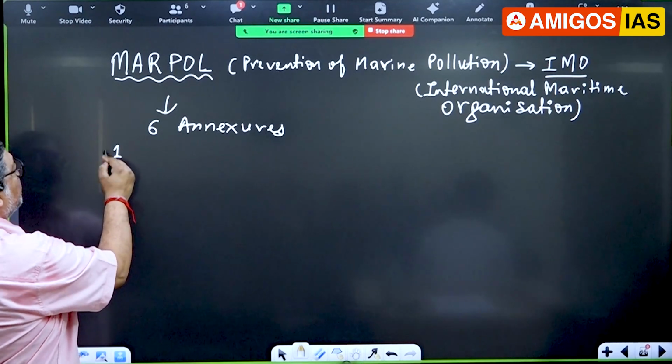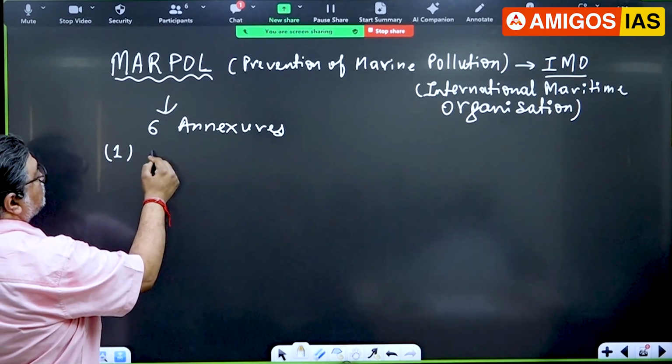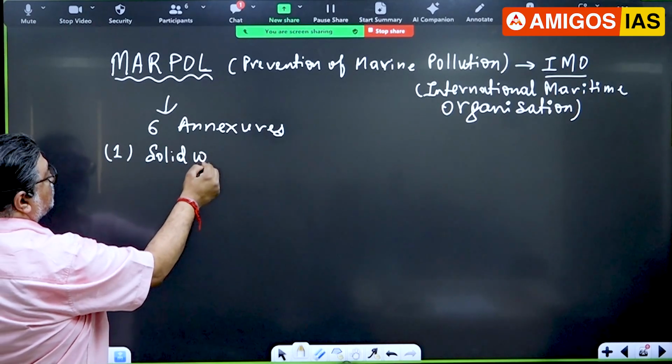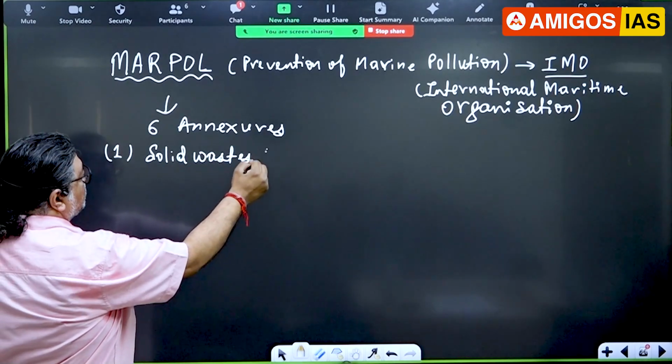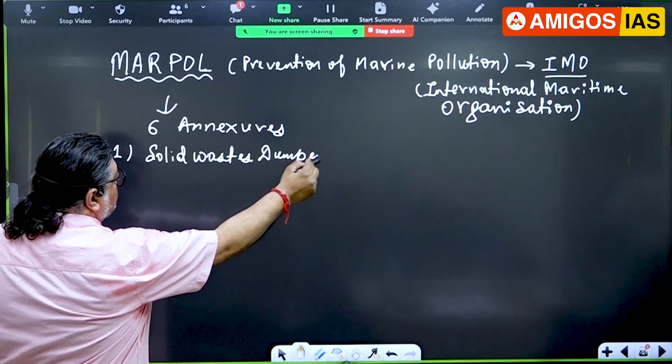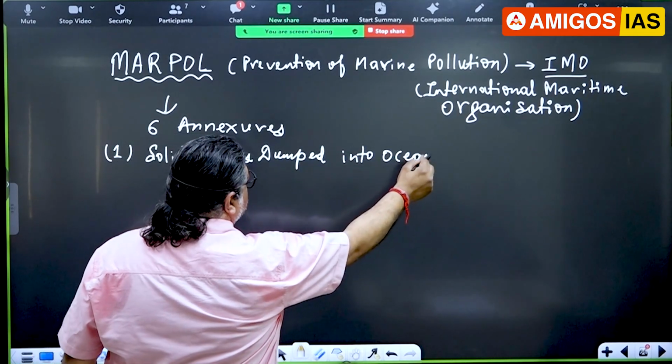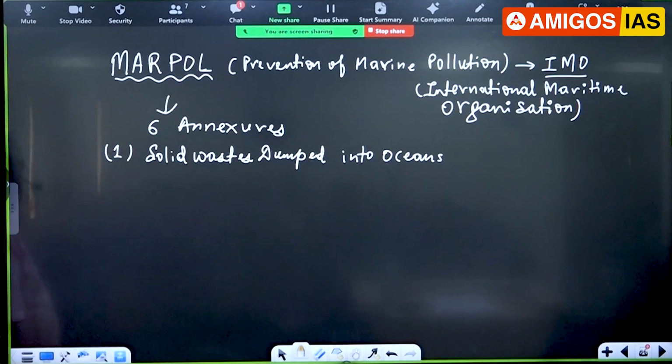One part comes to this one. Solid waste dumping into the ocean, government control.